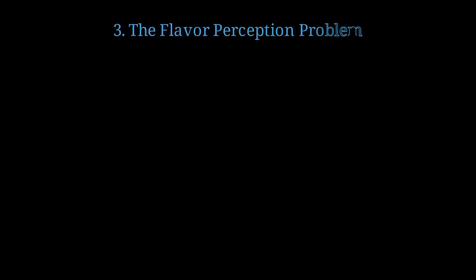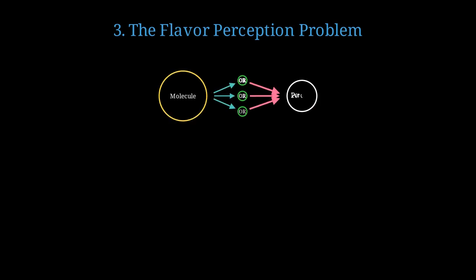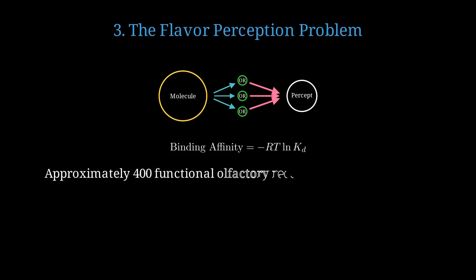How does molecular chemistry translate into the subjective experience of flavor in the human brain? Odorant molecules bind to olfactory receptors in the nasal epithelium, generating neural signals that the brain interprets as specific odor perceptions. The binding affinity between molecule and receptor follows thermodynamic principles, with dissociation constant Kd determining activation strength. Humans possess roughly 400 functional olfactory receptor types, each responding to different molecular features with varying sensitivities.